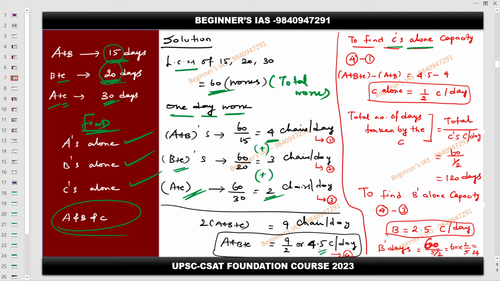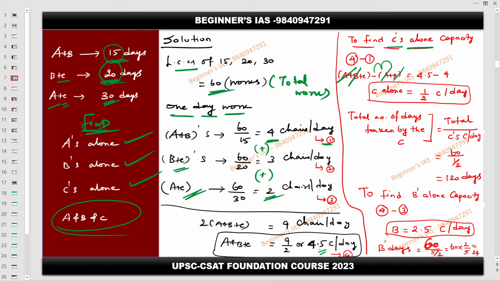Here they are present in equation number 1. I am subtracting this in order to identify C alone. Since minus is there, if you bring this minus A and then minus B, therefore plus A minus A will get cancelled, and then plus B minus B will get cancelled.